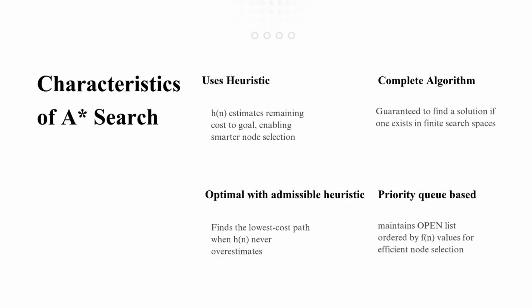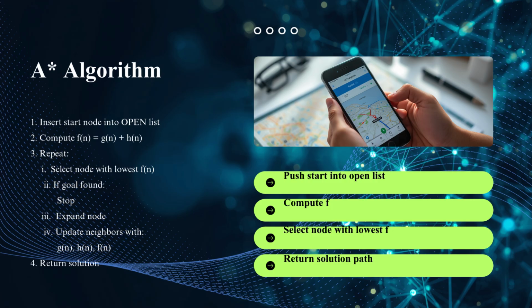Now let us study the step-by-step working procedure of the algorithm. Let us now understand how the A* algorithm works step by step. Step 1. Insert the start node into the open list. The open list contains nodes waiting to be explored. Step 2. Compute the evaluation value using f(n) = g(n) + h(n). Step 3. Select the node with the lowest f(n) value. This node is considered the most promising path toward the goal.